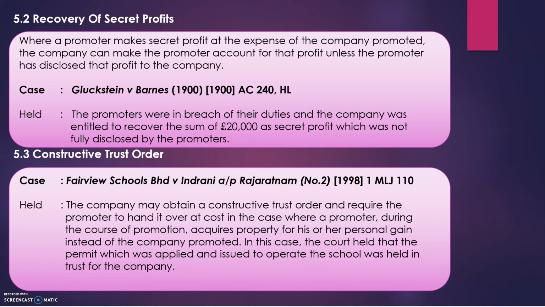Otherwise, you should return those profits to the company. If you inform the company, there's a possibility that the company might allow you to keep the profits. You can see this in the case of Gladstone and Barnes, again, failure to disclose the profits by the promoters. Now, we look into the constructive trust.